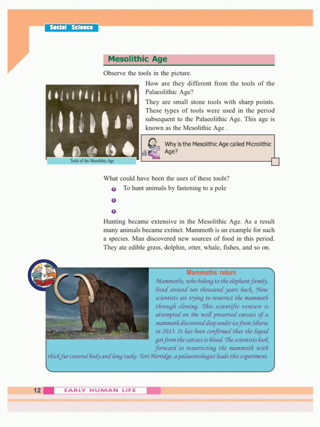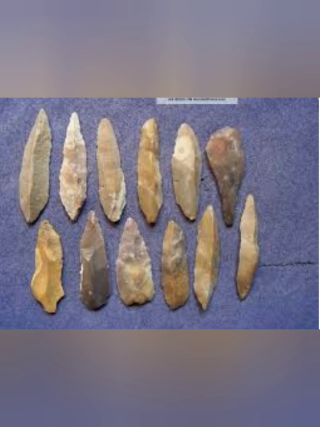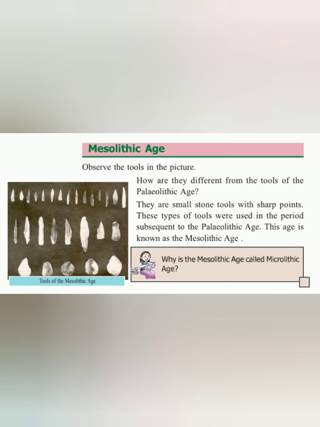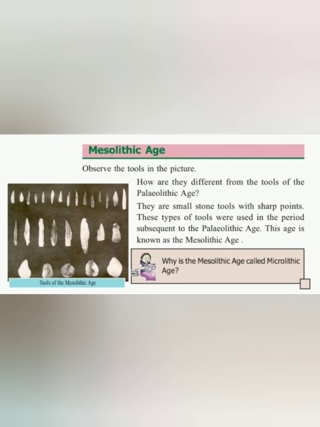Next is the Mesolithic age. Observe the tools in the picture. How are they different from the tools of the Paleolithic age? They are small stone tools with sharp points. These types of tools were used in the period subsequent to the Paleolithic age. This age is also known as the Mesolithic age.